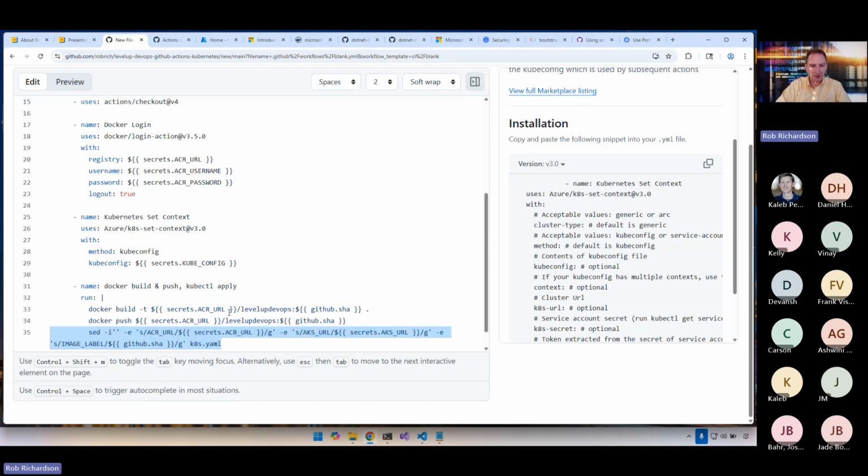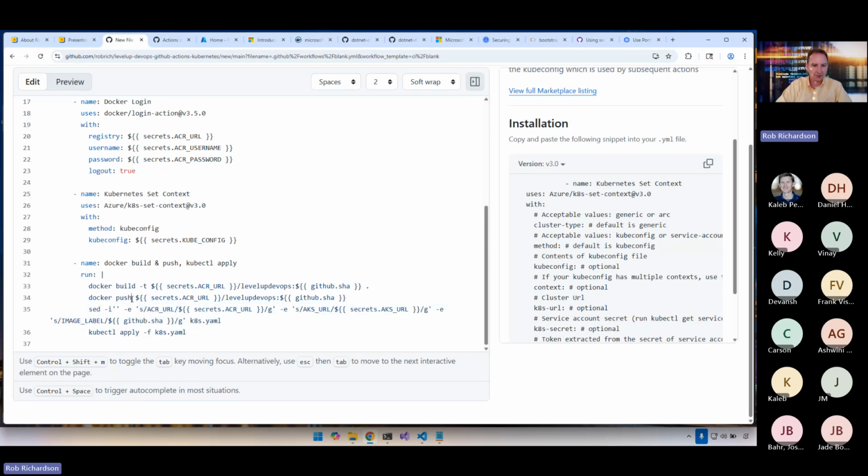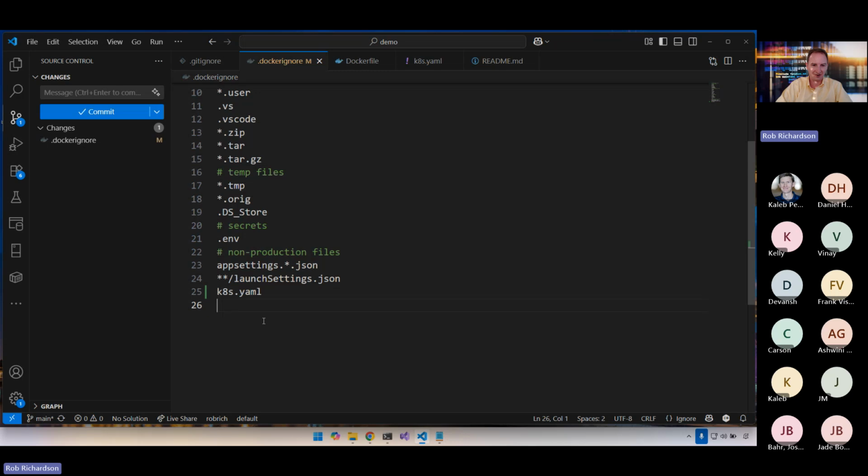So I'm going to wait until my container is pushed up to my container registry, and then I'm going to start putting secrets into my Kubernetes YAML file. I'm also going to touch up my Docker ignore file too. Dockerfile probably has some secrets in there too.